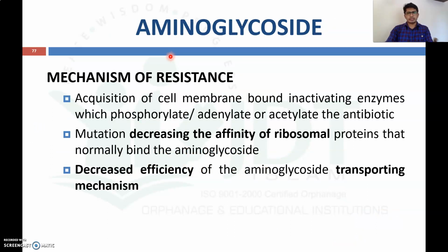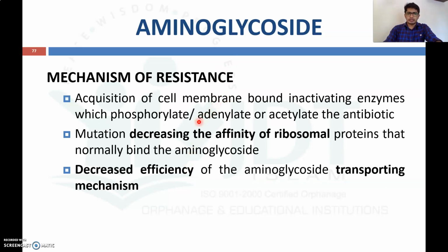Now coming to the mechanism of resistance towards aminoglycoside antibiotics. One mechanism is acquisition of cell membrane bound inactivating enzymes which phosphorylate, adenylate or acetylate the antibiotic. Another is mutation that can decrease the affinity of the ribosomal protein that normally binds the aminoglycosides. A third is decreased efficacy of the aminoglycoside transporting mechanism. These are the three reasons for resistance towards aminoglycosides.